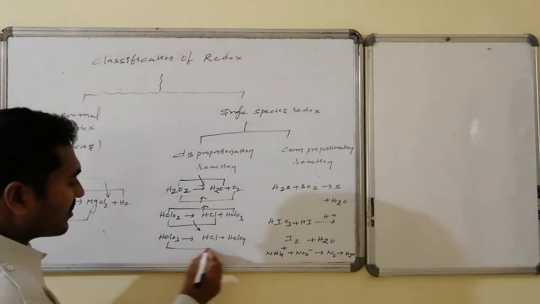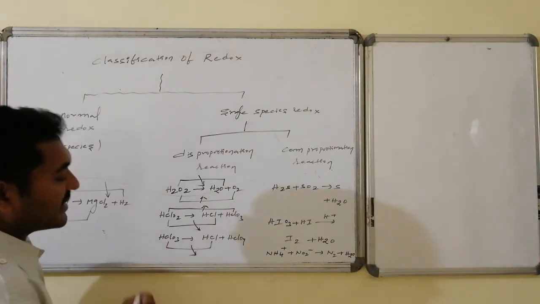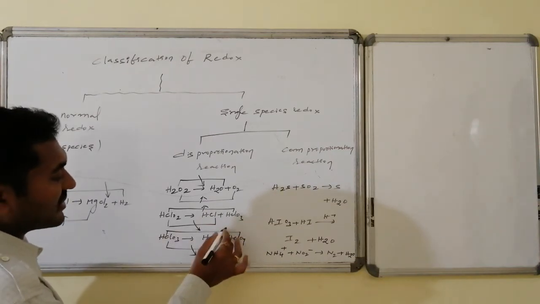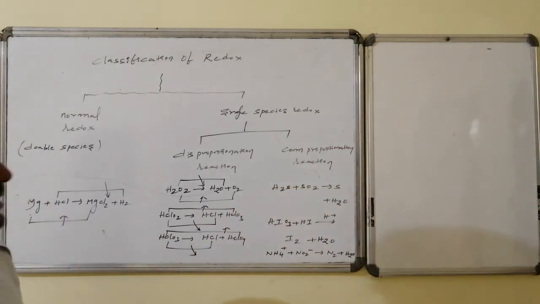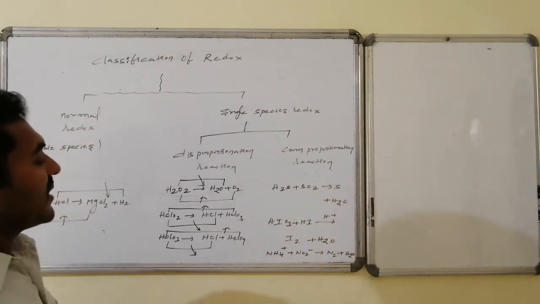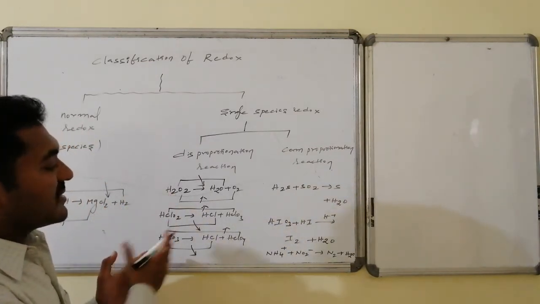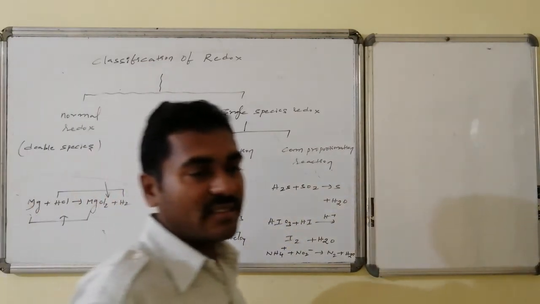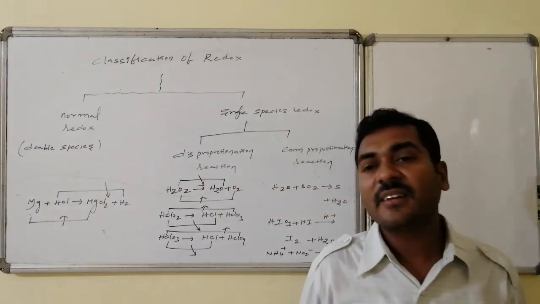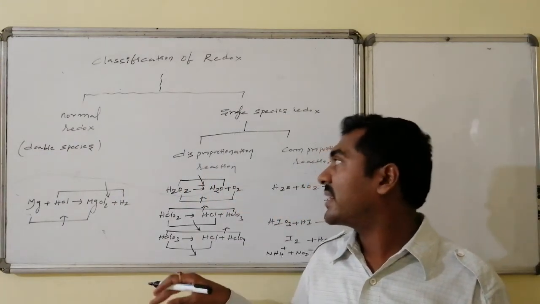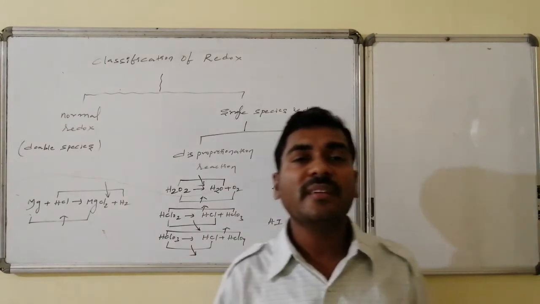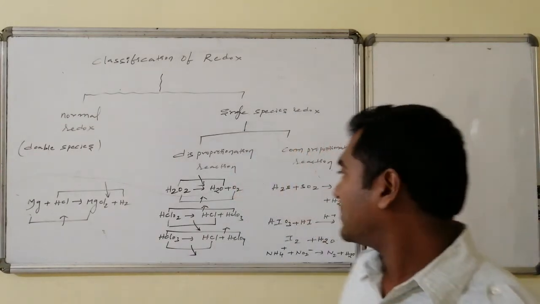Similarly here, chlorine is converted to -1, a decrease in oxidation state, and the same chlorine is converted to +7, an increment in oxidation state. These are all reactions from an intermediate oxidation state to an increased oxidation state as well as a decreased oxidation state. Both will occur. Such reactions are said to be disproportionation reactions.